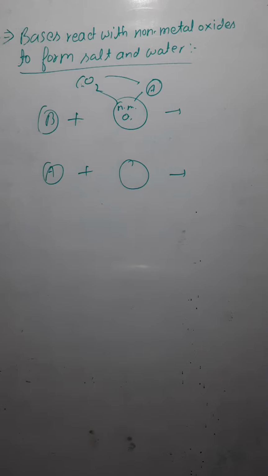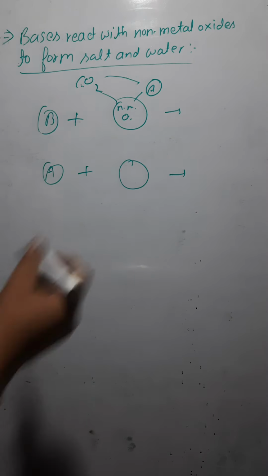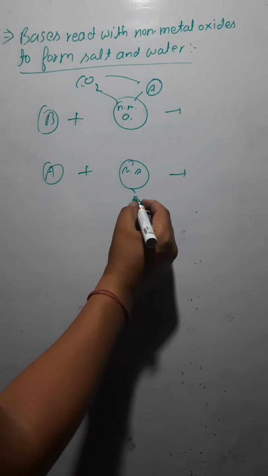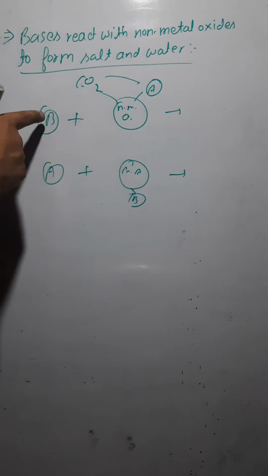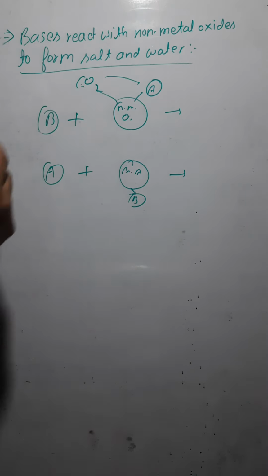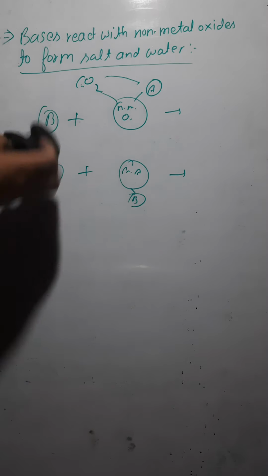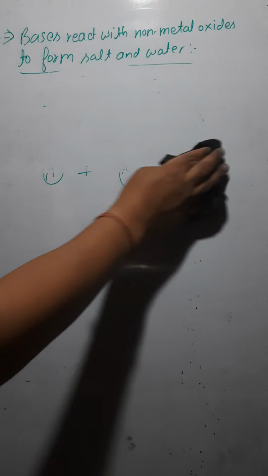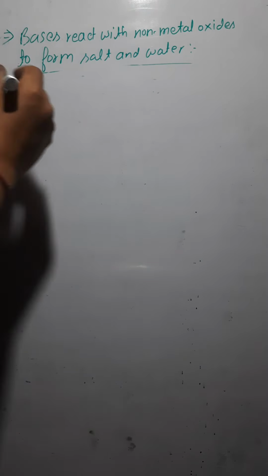Acids react with metal oxides, and metal oxides would be basic in nature. That is why they react, forming salt and water. Similarly, bases react with non-metal oxides, which means non-metal oxides are acidic in nature. That also you have to remember. It can be asked, what is the nature of the non-metal oxides? The answer is acidic nature. What is the nature of the metal oxides? The answer is basic nature.